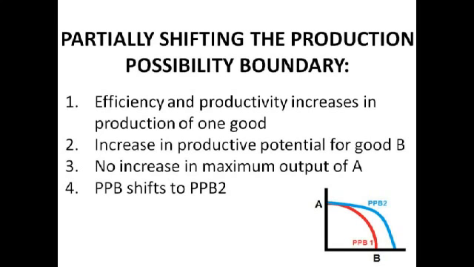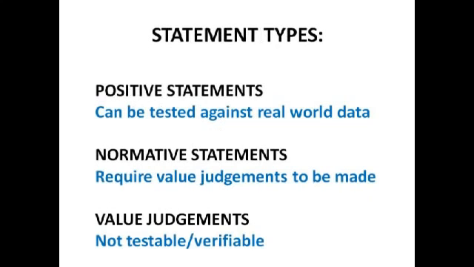Sorry, where was I? There's an increase in the productive potential for good B, whereas there's no increase in the productive potential for good A. It means that we only see a shift for the good B part. So for good A, the maximum amount we can produce is still at the same level, whereas for good B we can produce more. So as you can see, the PPB1 shifts to PPB2. It's not very neat, looks a bit messy, but that's life. I can't draw. I tried. I failed.